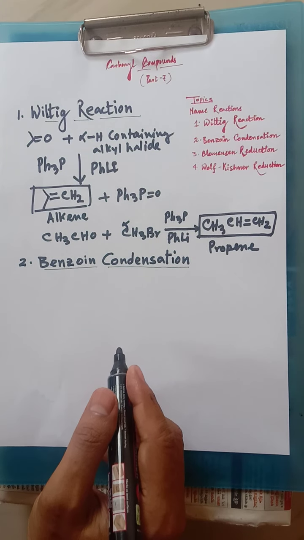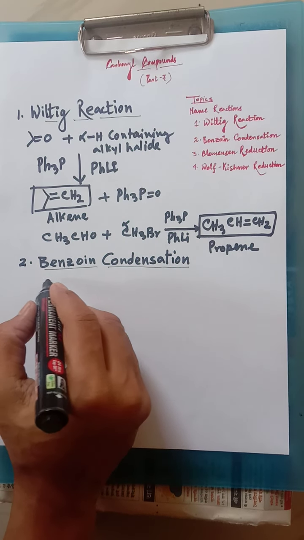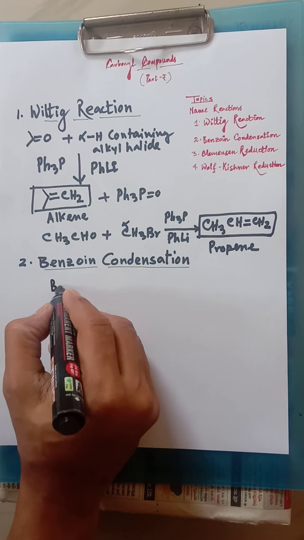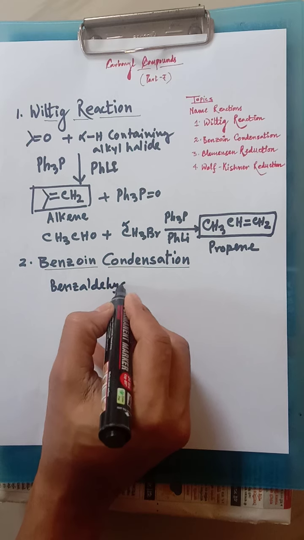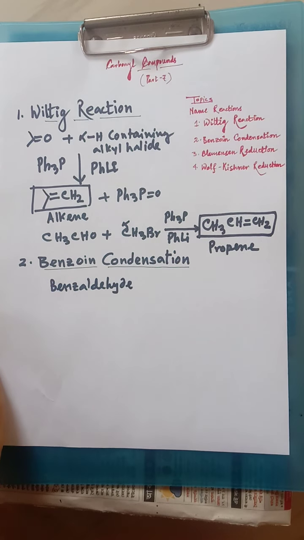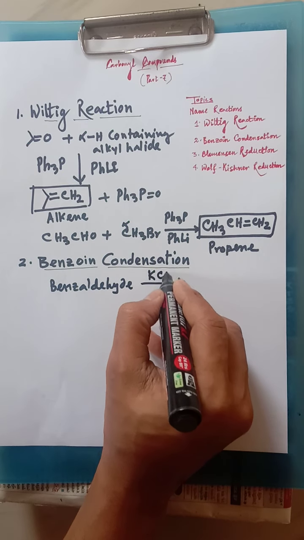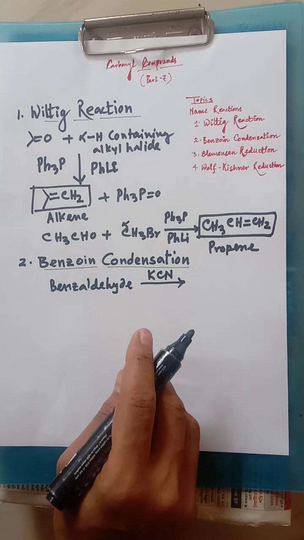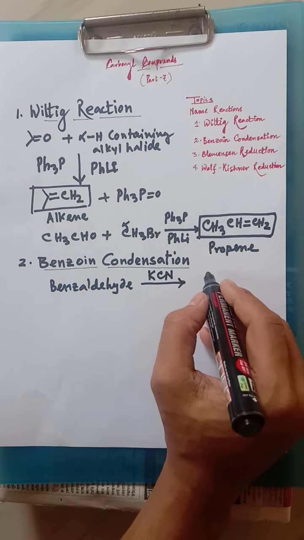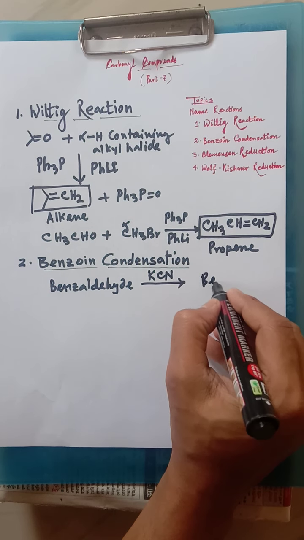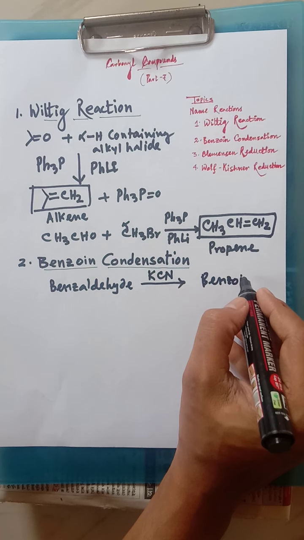Next, moving towards the benzoin condensation. This is another very vital one. Here benzaldehyde reacts with potassium cyanide, KCN, and prepares benzoin.